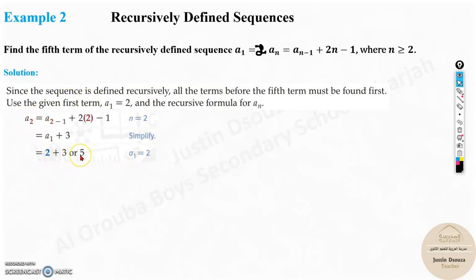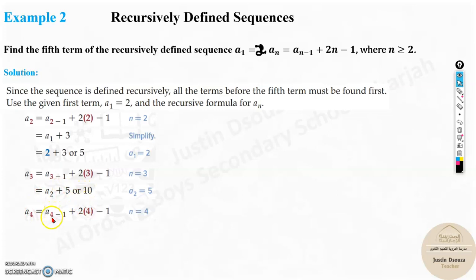Now the answer for a2 is 5. We need 5th term, so use the next term. So a3 will be a3 minus 1 plus 2 times 3 minus 1. Now look over here, what happens? 3 minus 1 means a2. That means we need the second term in order to solve the next term. I mean, we need the previous term in order to solve the current term. So for a3, you need a2. And over here, 2 times 3 is 6, minus 1 is 5. 5 plus the previous 5, 5 plus 5 is 10.